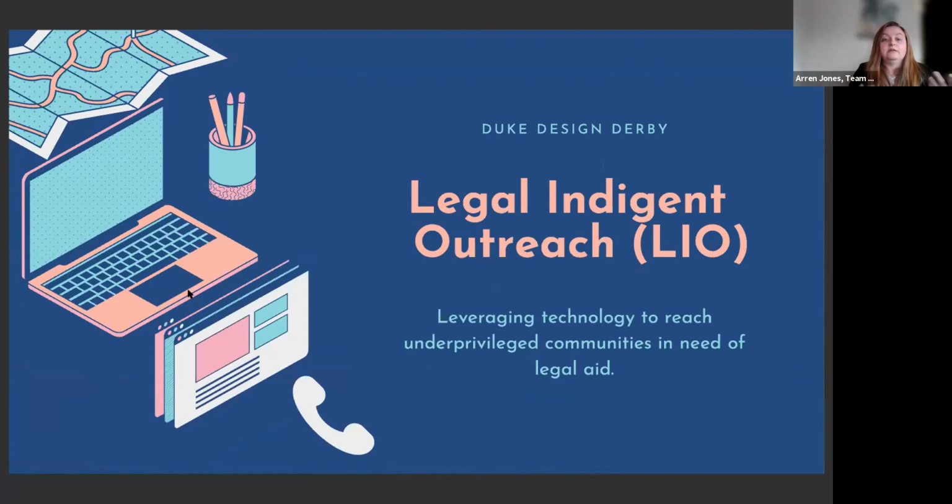In North Carolina and across the United States, we have impoverished communities, primarily of color, that struggle to navigate the legal system. These struggles manifest themselves in different ways, but are exacerbated by a number of factors. Factors such as 1, a lack of internet and computer access. 2, struggles to receive legal aid, especially early on in cases that could help them be more easily resolved. 3, difficulties with mobility to reach any legal services. And 4, trouble finding affordable legal services.